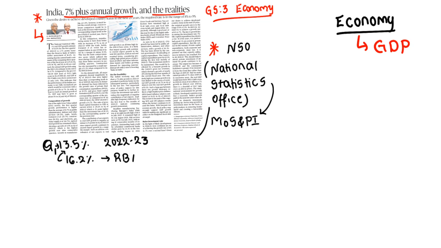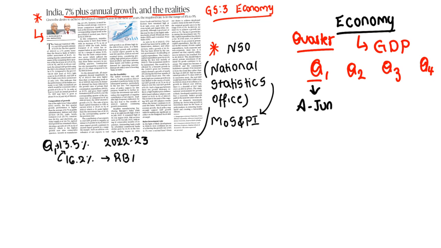To calculate GDP, no one will wait for the whole year. Generally, the economy is divided in a year into Q1, Q2, Q3 and Q4. Q means quarter. Clear? So quarter 1, quarter 2, quarter 3, quarter 4. But the dates of Q1 do not go from January to March, but from April, May, June. Are you getting? So Q1 is from April to June, and Q2 is from July, August, September.